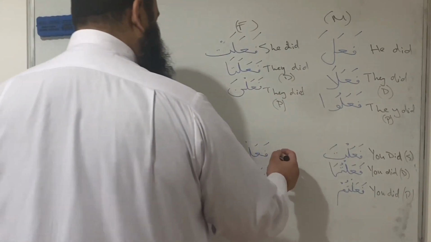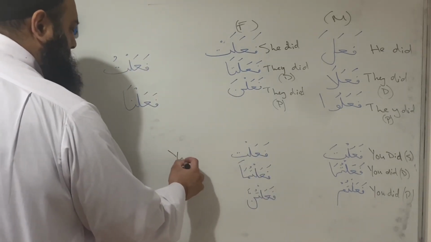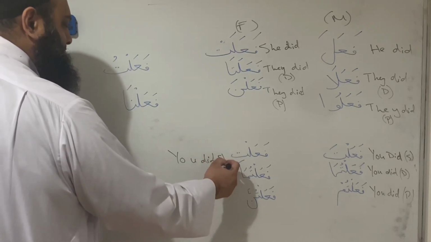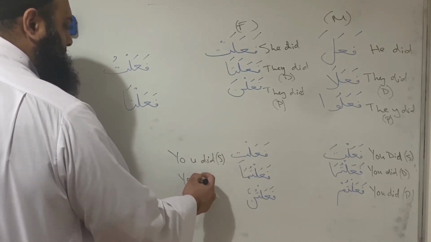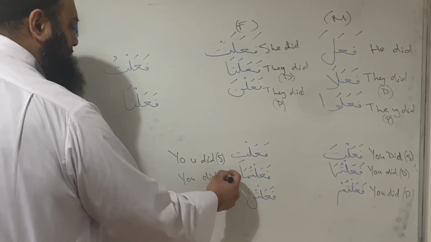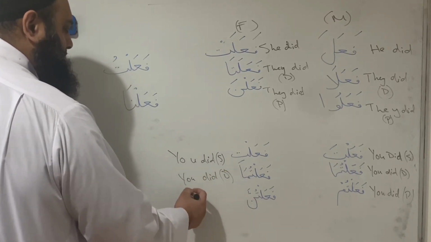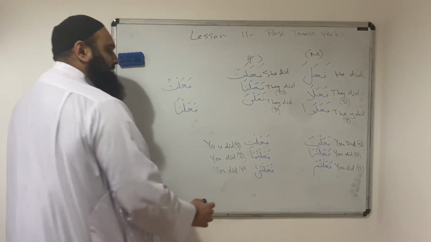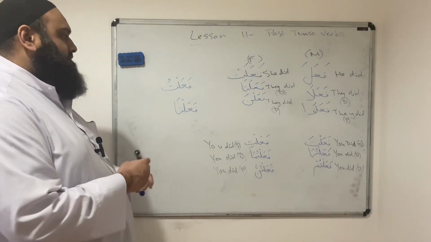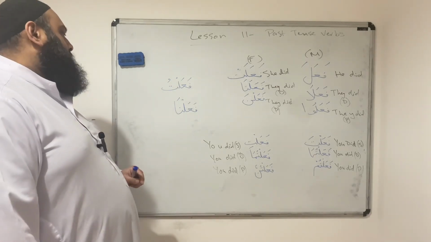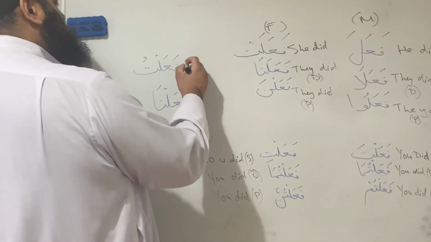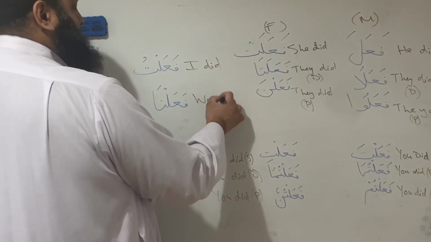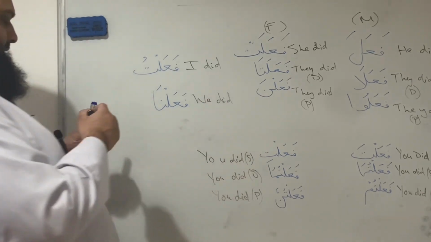Then we have you did. Let me put this here. You did. Oops, that's a bit too far. Singular female. You did. Dual female. And then you did. Plural female. Fa'altunna. And the last one is fa'altu and fa'alna. So I did. And then we did. I did and we did.